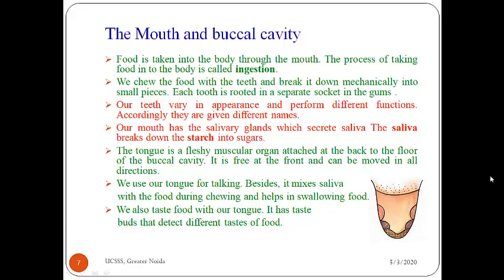Also, there are different types of teeth. I think this also you have done: incisors, canines, premolars and molars, and their functions I think you must have studied. The function of incisors is to cut the food. The function of canines is to tear the food into pieces, and the function of molars and premolars is both chewing and grinding the food. So these are the different types of teeth and their functions.